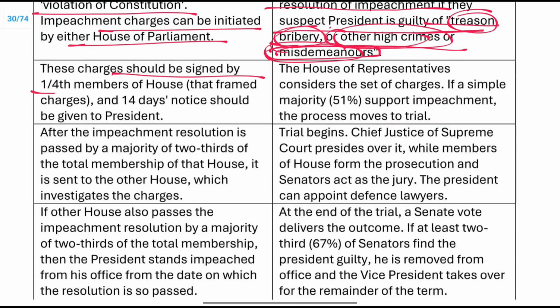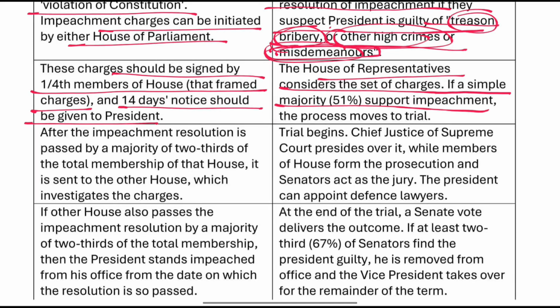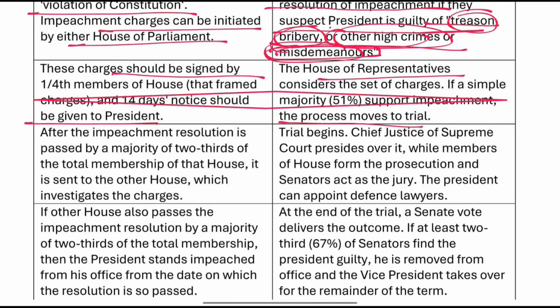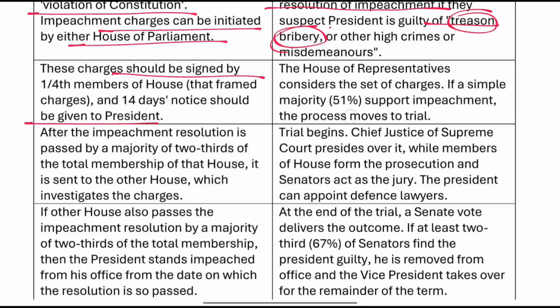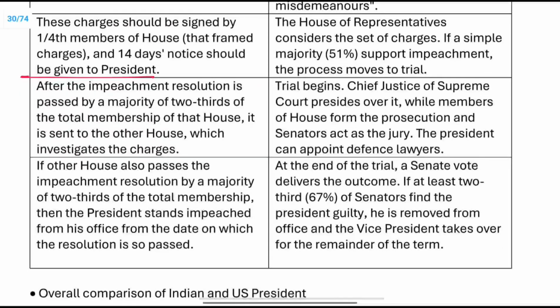These charges should be signed by one-fourth of the members of the House, who frame the charges, with a 14 days notice period. The House of Representatives considers the charges. If a simple majority, 51%, supports the impeachment, the process moves to the trial. We have two houses, right? The House of Representatives is where they consider the charges.